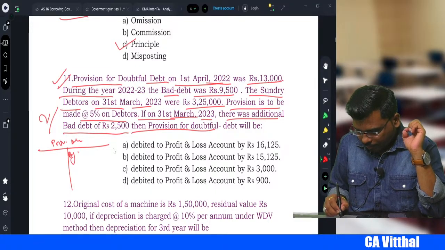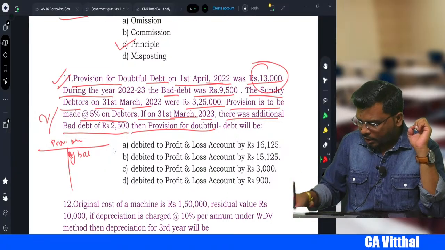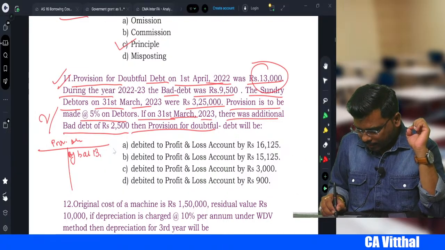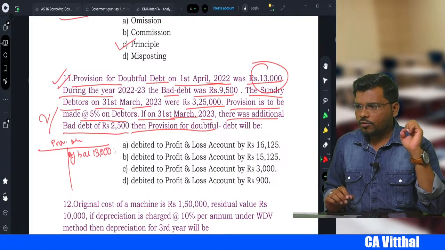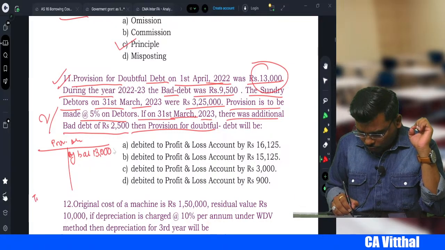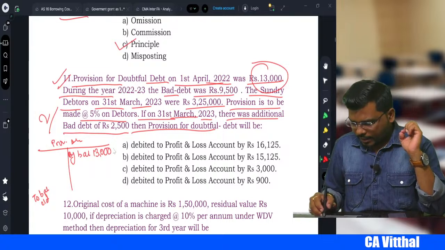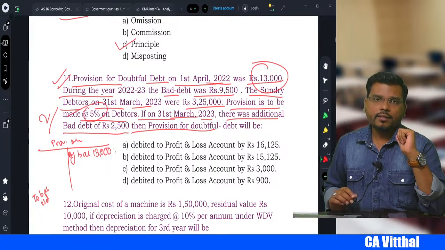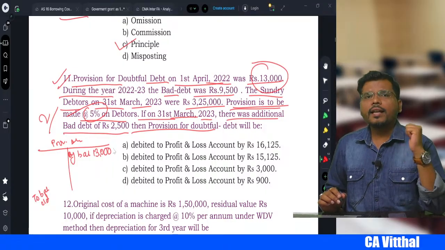Provision, right? In that first we write what, sir? By balance brought down. So what is the opening balance of provision, sir? Opening balance is 13,000. Then to balance carried down. How much is the closing balance, sir? So closing balance, they said 5% on debtors. They say provision is to be made 5% on debtors. Let's try to make the provision.